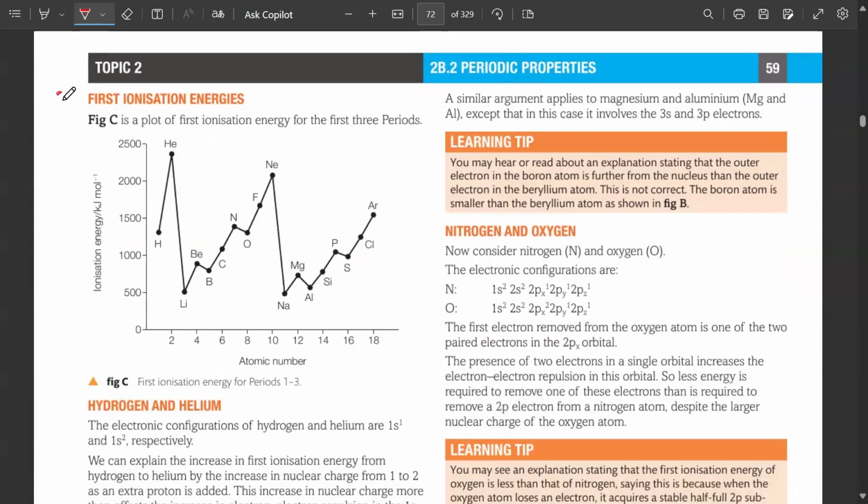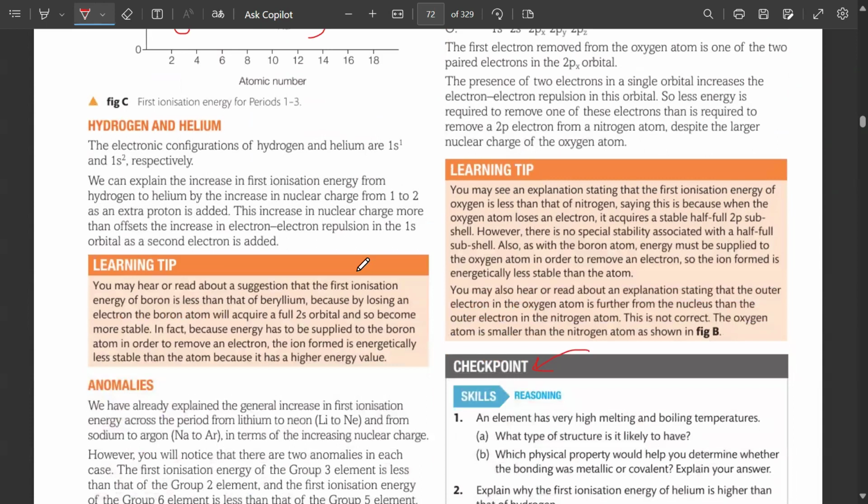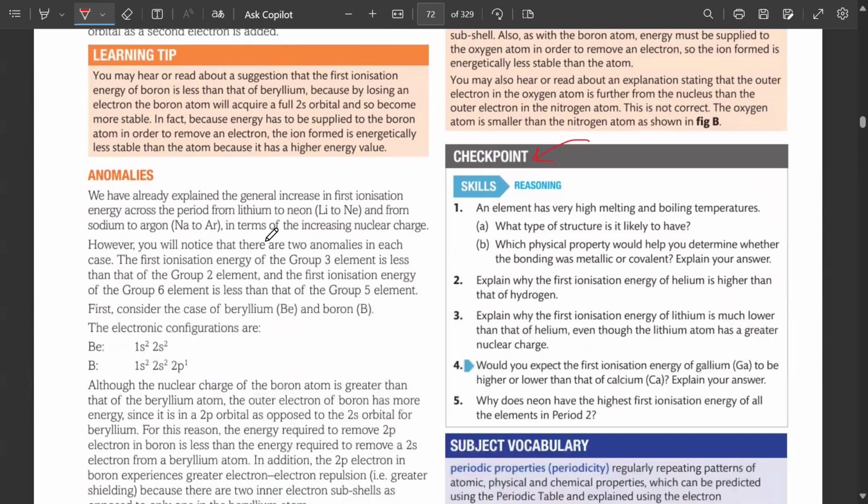The third property we'll discuss is the first ionization energies. You can see that from hydrogen to helium the first ionization energy increases, then there's a sudden decrease. Why? Next we move to period 2. Now this is period 2, then again a decrease. Why? Now it's period number 3. Got it? So this last jump is a jump from period 1 to period 2, this is a jump from period 2 to period 3, and it goes on to argon. Again a drop will come if you go to period 4, because why will there be a decrease in period 4? The period number changed, atomic radius increased, so ionization energy decreases. Clear?